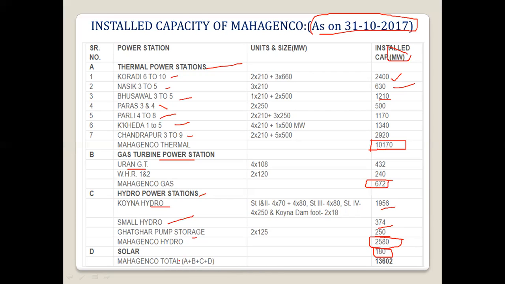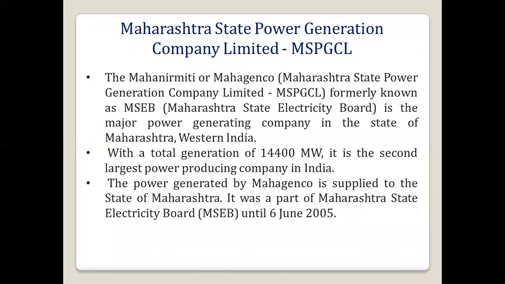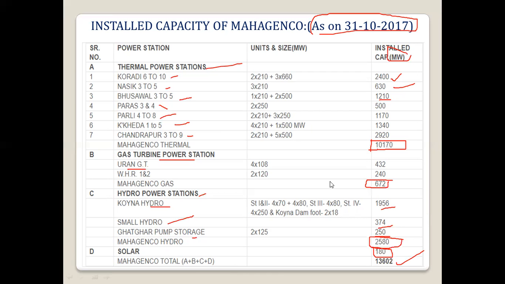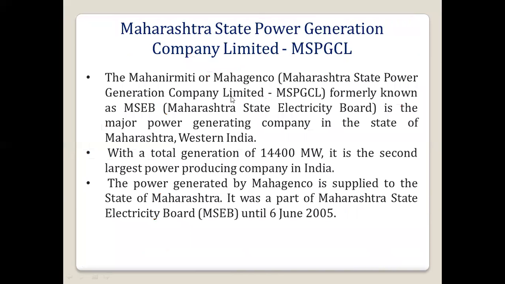So total Mahagenco is around 13,602 megawatt. Okay, so this is Mahagenco. It is state government owned, so that is its total capacity for 2017, 13,602 megawatt.